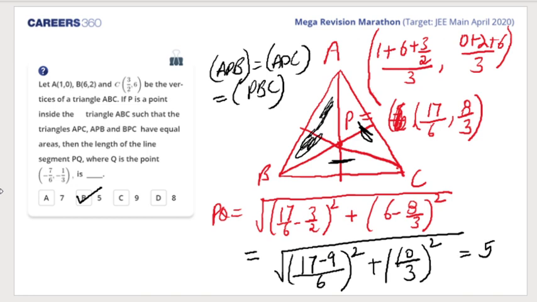You have to take point Q. No, I didn't take point Q. Oh, sorry. Yeah, Q point is minus 7 by 6. Thanks, beta. 7 by 6, 17 by 6 and minus. So it will become plus 7 by 6 and 6, 8 by 3. 6 instead of 6, it would be minus 1 by 3. Okay, perfect. P to Q. Just a slight mistake, students. So it is the distance between P and Q.